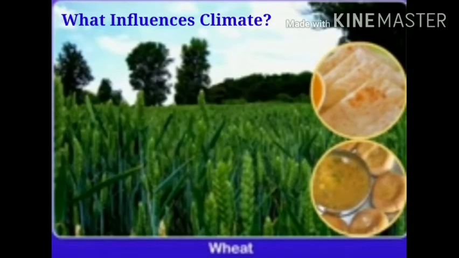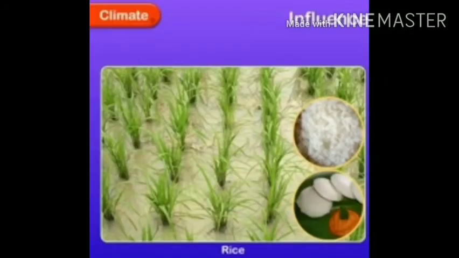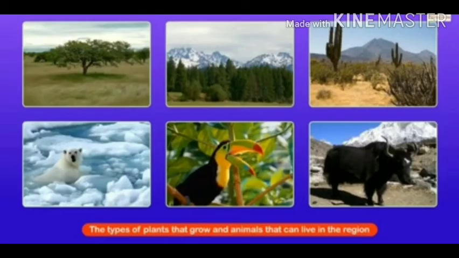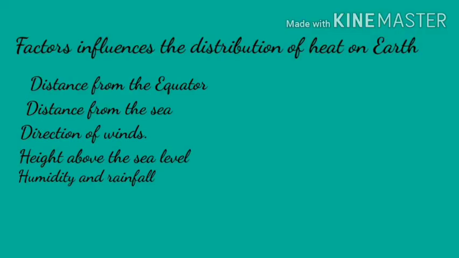What influences climate? Climate influences the types of food people grow and eat, the types of clothes they wear, the types of homes they live in, the types of plants they grow, and the animals that can live in the region.